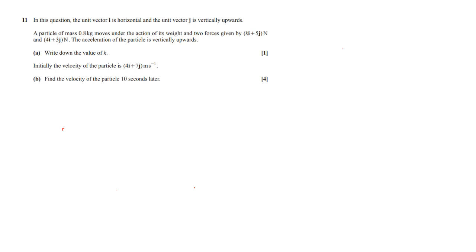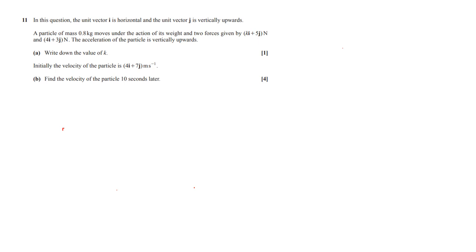So initially the velocity of the particle is 4i + 7j. Find the velocity of the particle 10 seconds later. So students see these components and they become really stuck, because they've normally been used to dealing with forces in linear numbers, not really in components, and the 10 seconds later really confuses students because they don't know how to find something 10 seconds later. So it's quite a simple trick, really.